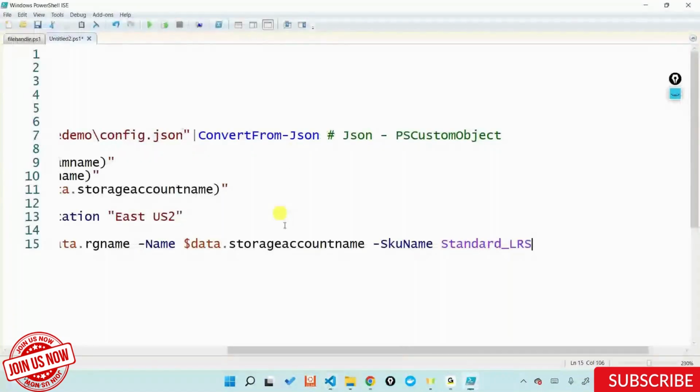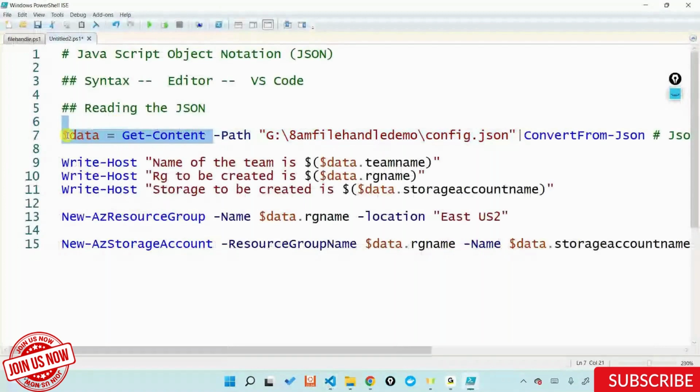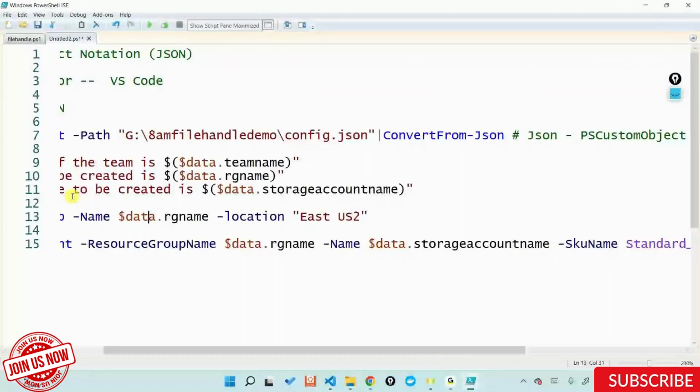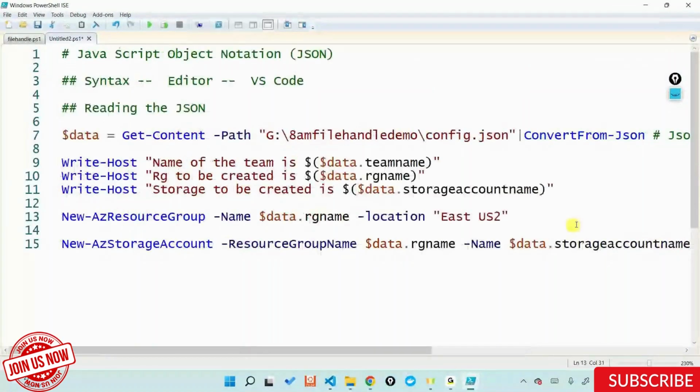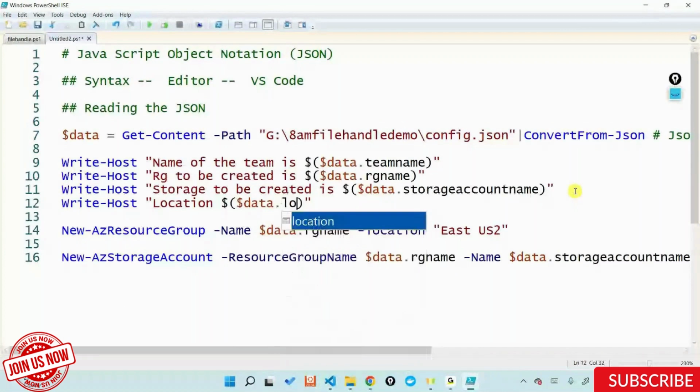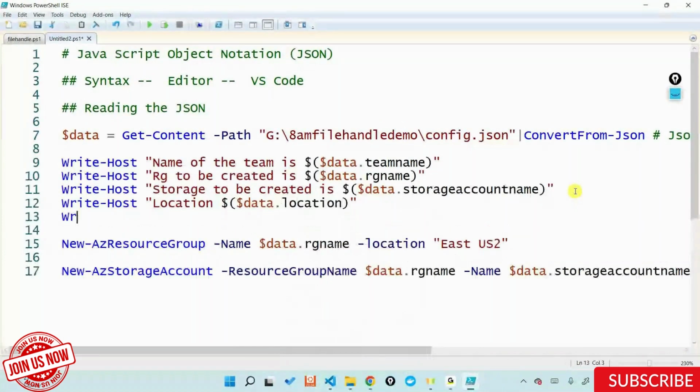So now if I go ahead and get the data once again, because I need to run this command again since I wrote something else, and now if I look at these things out here, I can also do a write host. I can say it was $data dot the location out here. I can say the SKU.